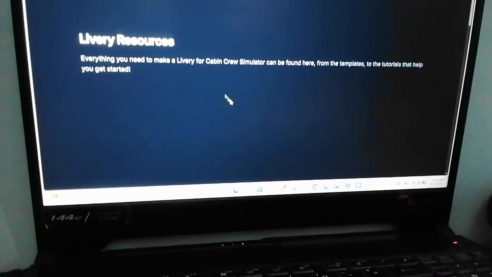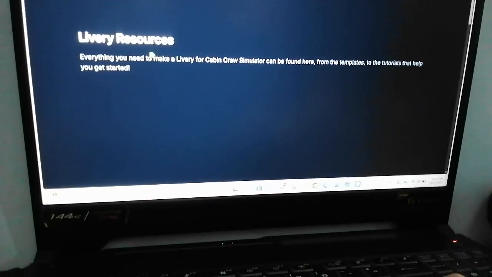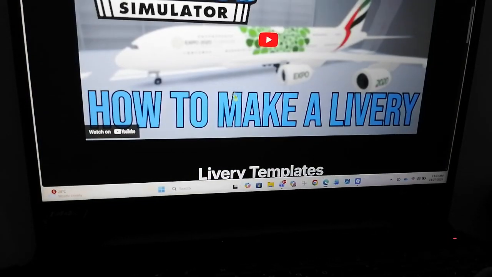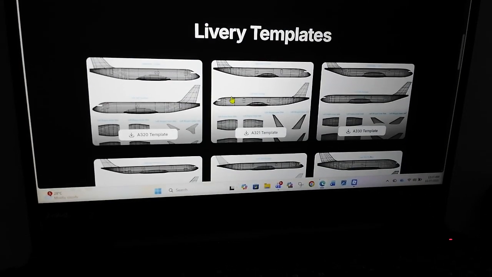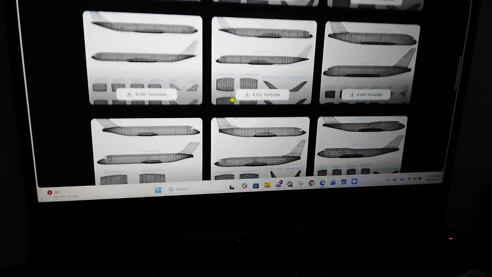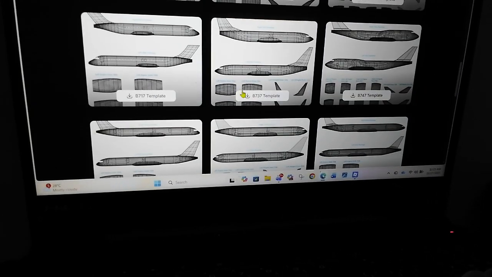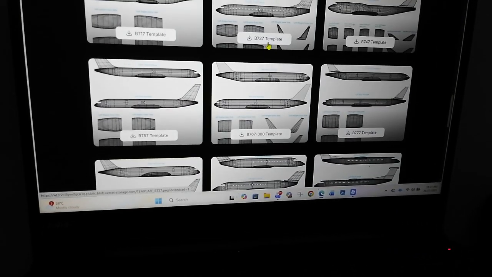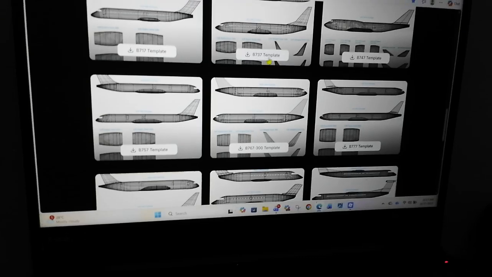Okay, so we're in livery resources over here. We're going to make a livery. Select any plane you have. I think I should choose the Boeing 737. That's fine.